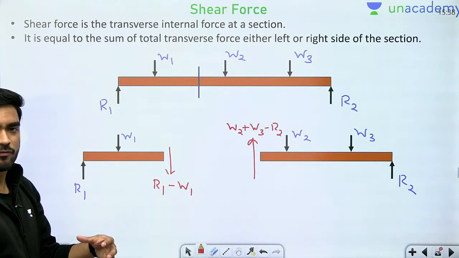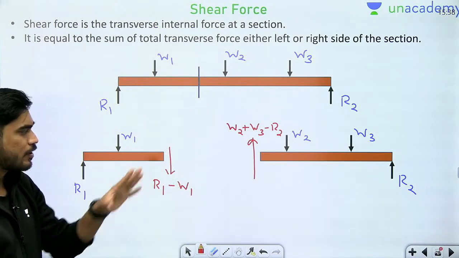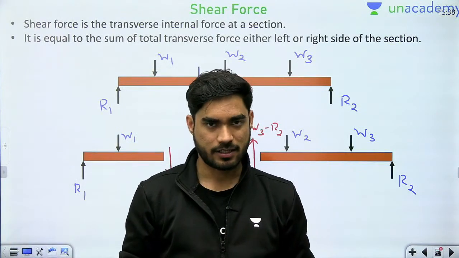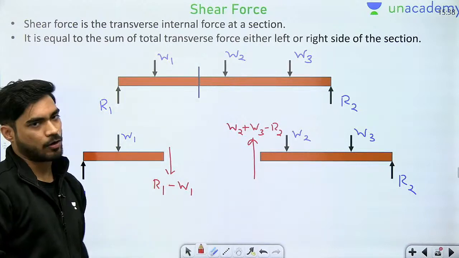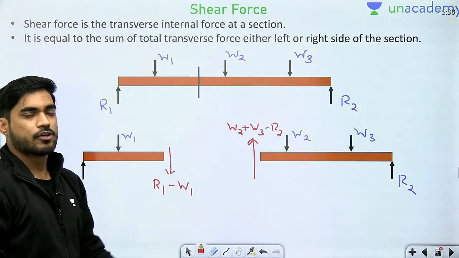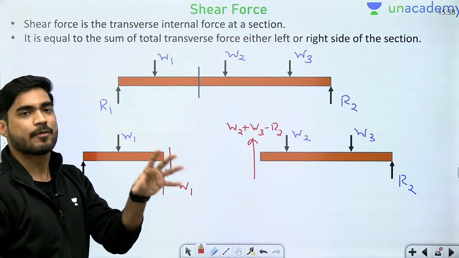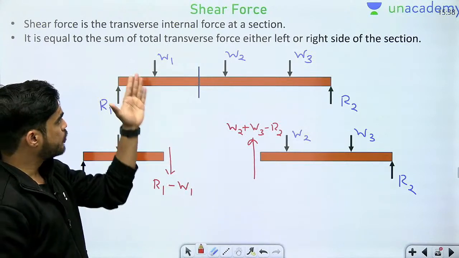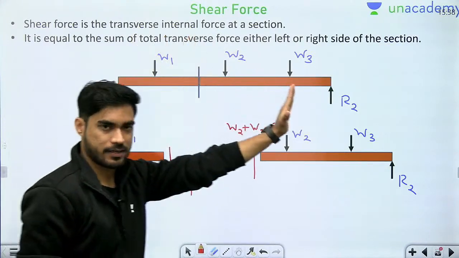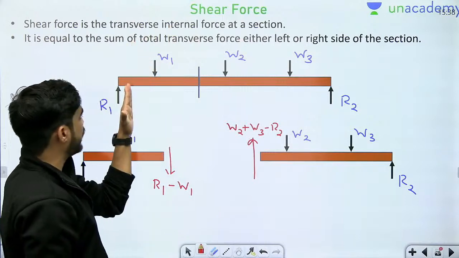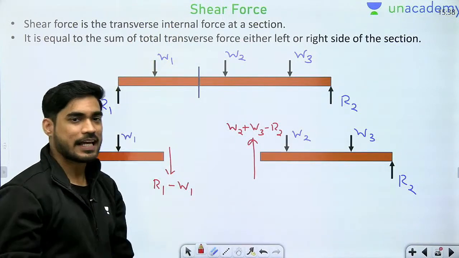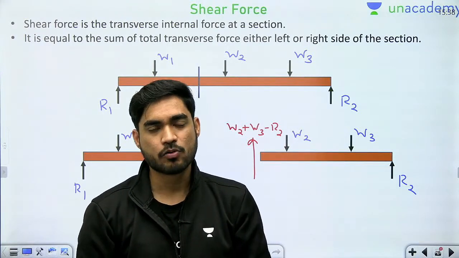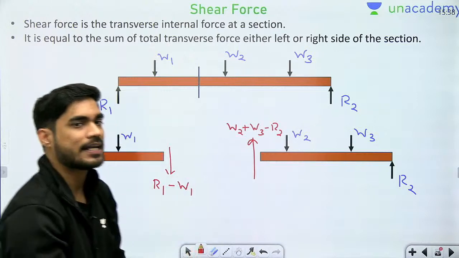So how are we going to find whether R1 will be positive or W1 will be positive? First of all, let me tell you, there is no universal sign convention. You can write it W1 minus R1 also. But beta, you need to use some type of sign convention, so that you will not get confused in the sign, because you have to calculate shear force on every plane. If you use a different sign here and a different sign there, then it will be a complete mess. That's why you need to use a sign convention so that you will not get confused.